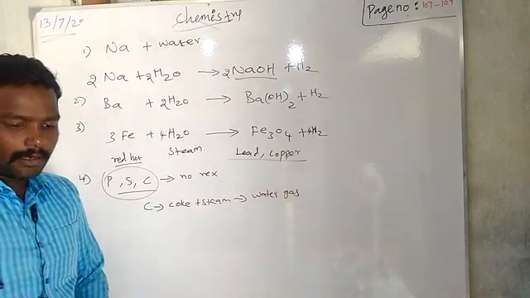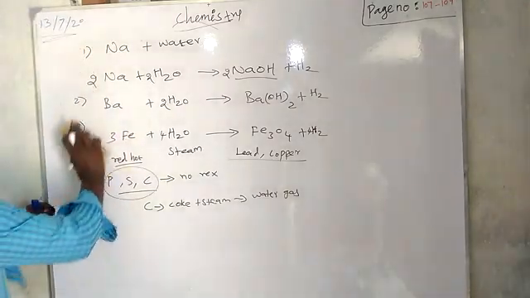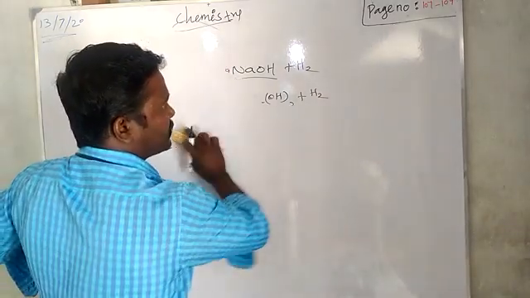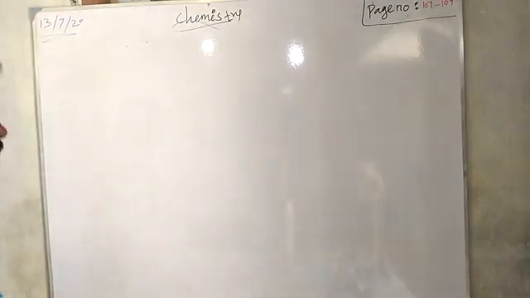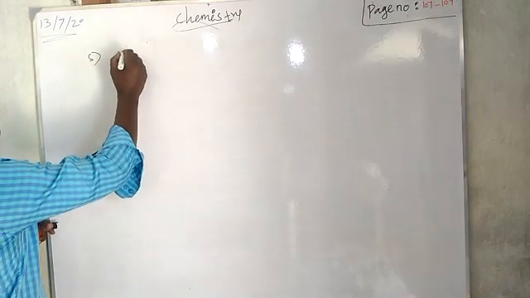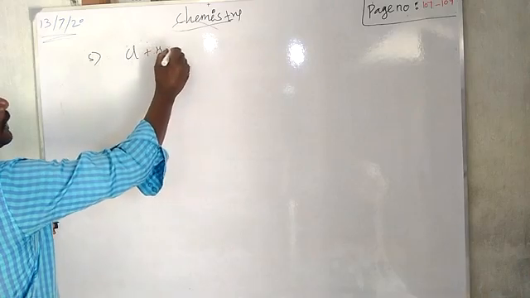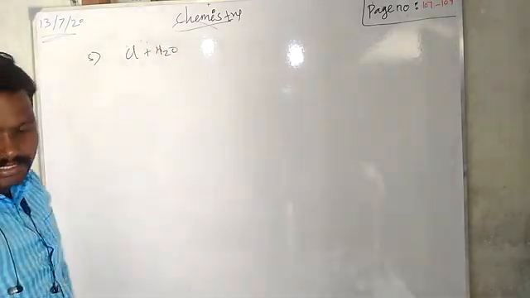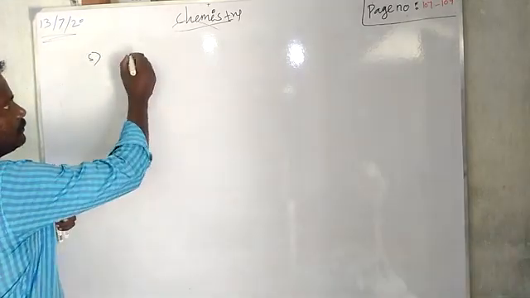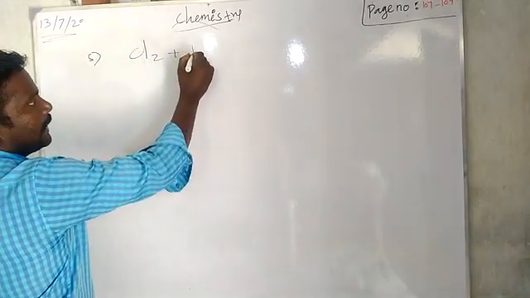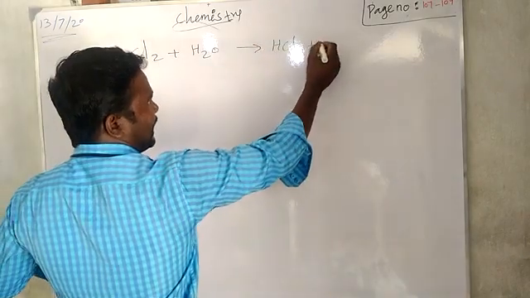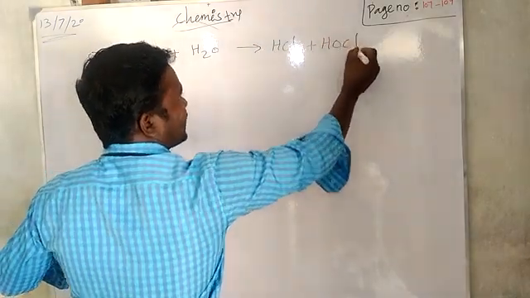Then some of the other non-metals we can also see. What are the other non-metals? Chlorine. How do the halogens react with water? So first, chlorine. How is chlorine reacting with water? Chlorine with water, right? See, chlorine Cl2 reacts with water, gives hydrochloric acid as well as hypochlorous acid.